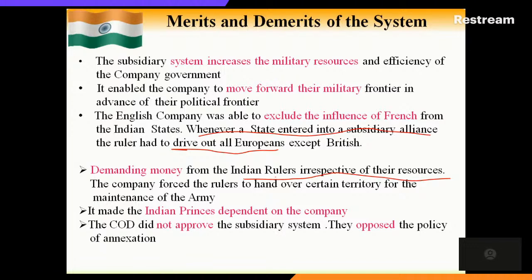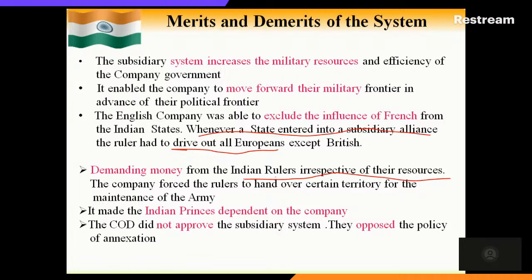There is one provision in the subsidiary alliance system. If any princely state, any king, was not able to pay the set amount for maintaining the British troops, then instead of the amount, the land will be taken. A portion of the land will be taken by the British. This is what was done. So the company forced the rulers to hand over certain territory for the maintenance of the army.